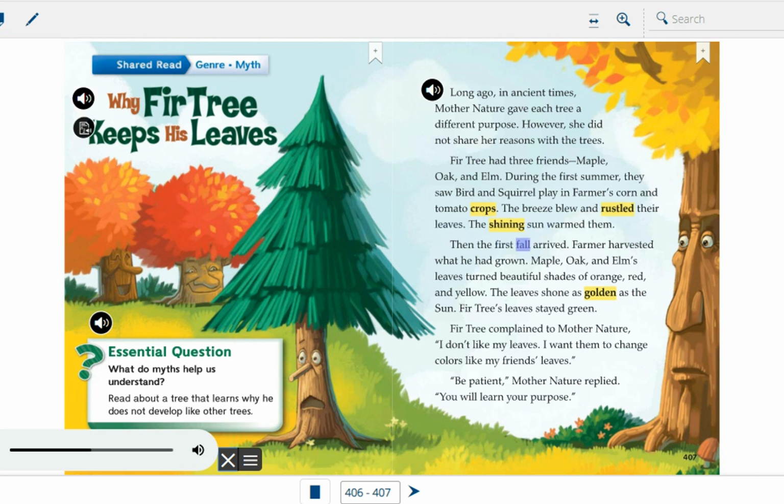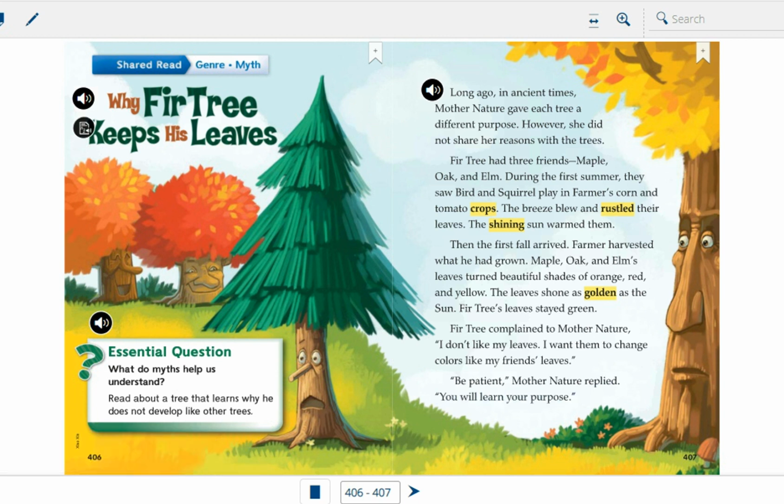Then the first fall arrived. Farmer harvested what he had grown. Maple, oak, and elm's leaves turned beautiful shades of orange, red, and yellow. The leaves shone as golden as the sun. Fir Tree's leaves stayed green. Fir Tree complained to Mother Nature. "I don't like my leaves. I want them to change colors like my friends' leaves." "Be patient," Mother Nature replied. "You will learn your purpose."